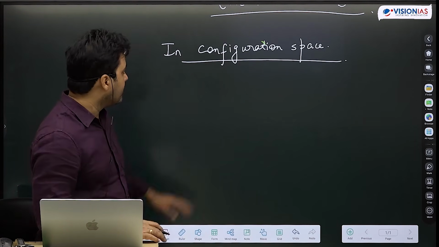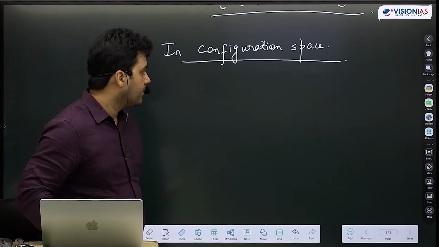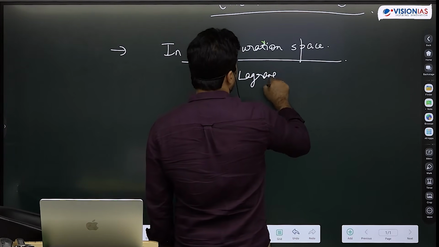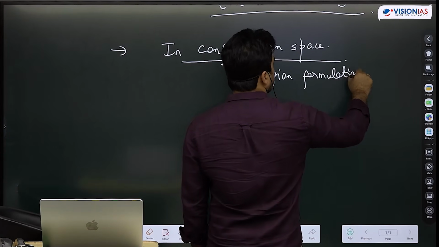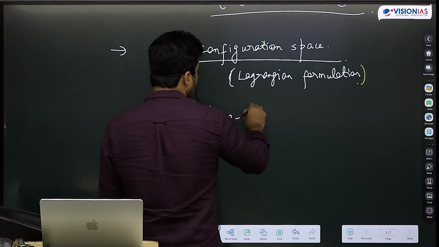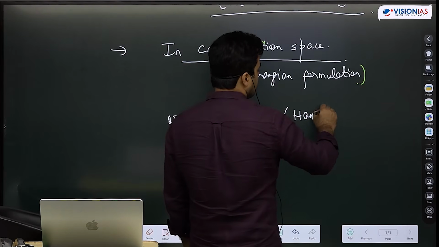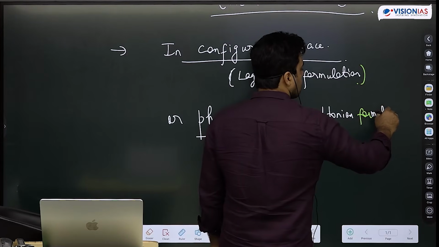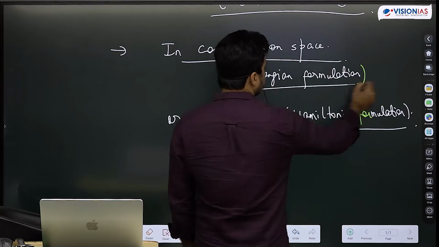That is Lagrangian formulation. अब ब्रैकेट में लिख लेना. Lagrangian formulation, or phase space. This is called Hamiltonian formulation.